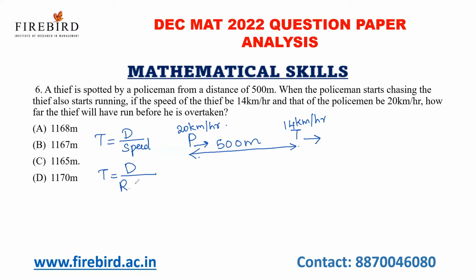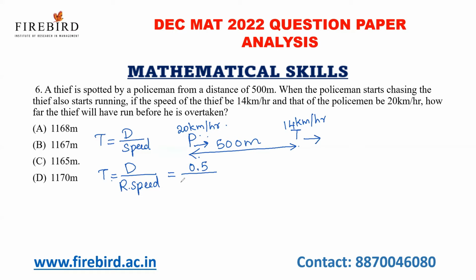So what is the speed? It is nothing but relative speed. Now time is equal to distance by relative speed. What is the distance? It is 500 meters. Already the speeds are in kilometers per hour, so convert 500 meters into kilometers. If I substitute 500 meters as kilometers, it is 0.5 divided by relative speed.